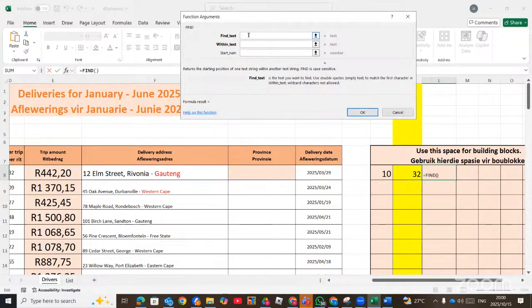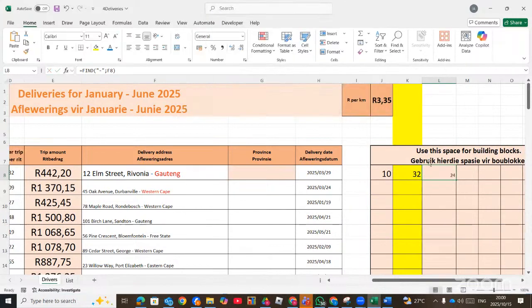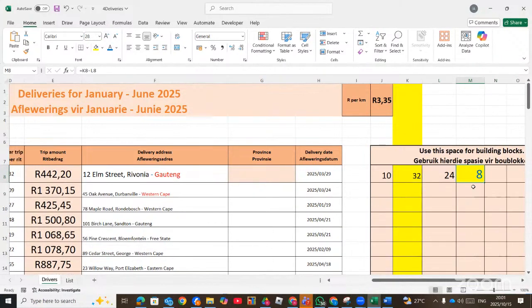Find text. What are we finding? Dash. From where? From this particular cell, which is F8. So we extract the position and then you click OK. So we have these two. Now, after getting these two, you go to the next column. You subtract the smaller value from the bigger value. In this case, you say equals the bigger value, which is the LEN, minus the smaller value, which is the FIND. So this now becomes our new number of what? Characters.